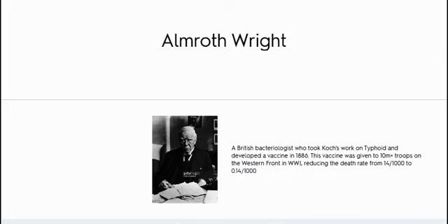Almroth Wright. A British bacteriologist who took Koch's work on typhoid and developed a vaccine in 1886. This vaccine was given to 10M+ troops on the Western Front in WWI, reducing the death rate from 14/1000 to 0.14/1000.